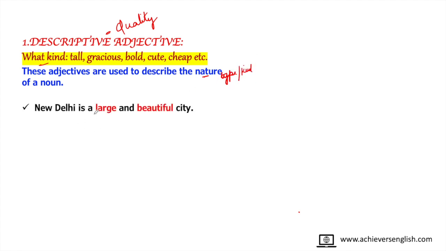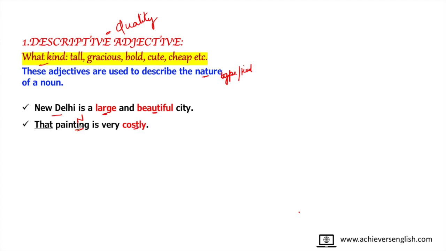Like, New Delhi is a large and beautiful city. So, New Delhi is a noun, and the words large and beautiful are describing New Delhi, telling the quality of New Delhi. These words become adjectives. That painting is very costly. Now, what is costly? The painting is costly. Painting is a noun. So, the word which is telling the quality of a noun is an adjective. So, costly has become an adjective of quality. It is telling what kind of painting it is. It is a very costly painting.